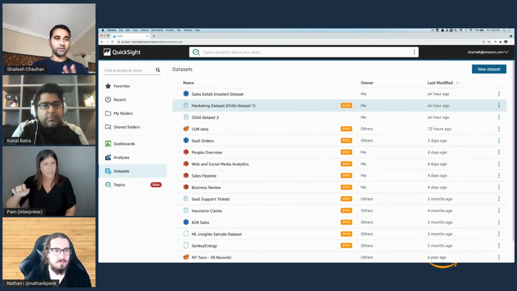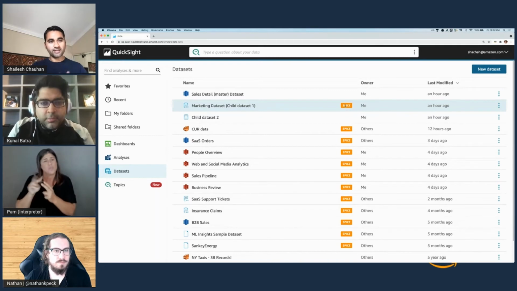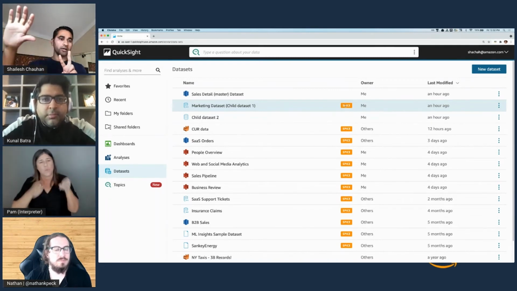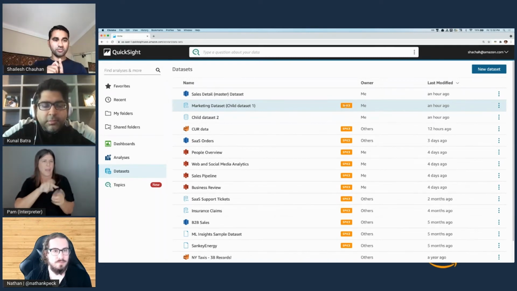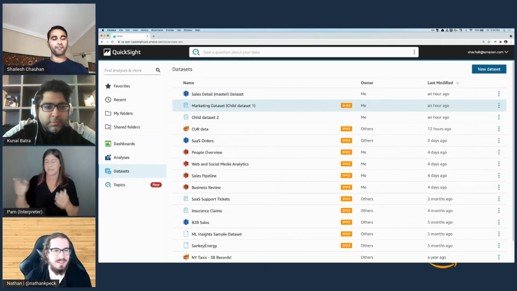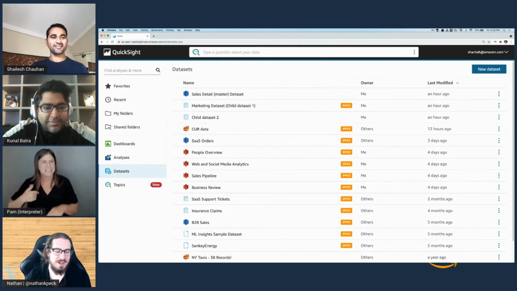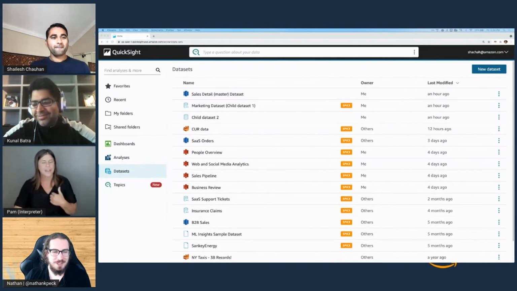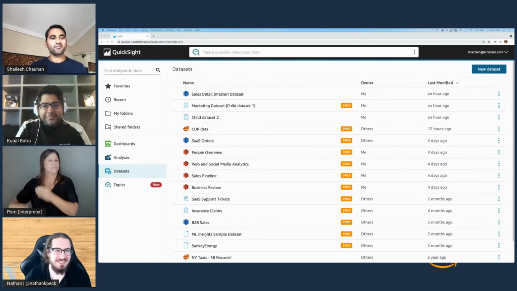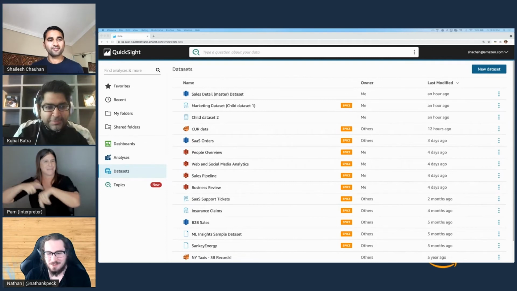So QuickSight, as I said, can be used in either of those two mechanisms. Direct query, where you are directly contacting your source system, or you can spice the data and cache it. I can say that Spice sounds amazing because I've been in the situation where we were doing direct queries and we had one too many people hitting the system at the same time with big queries, and everything was falling over.